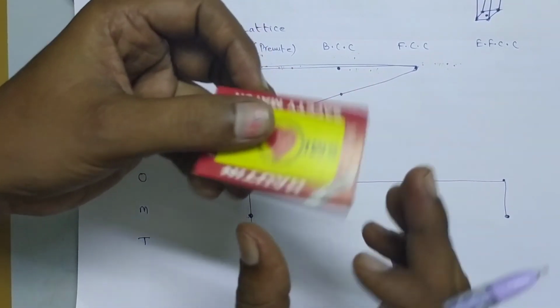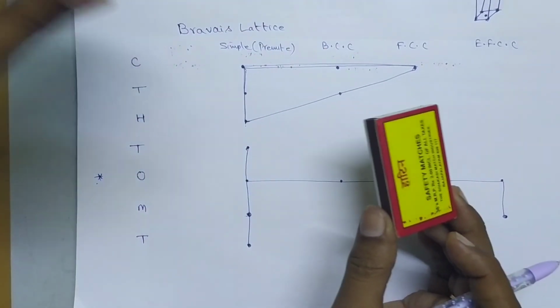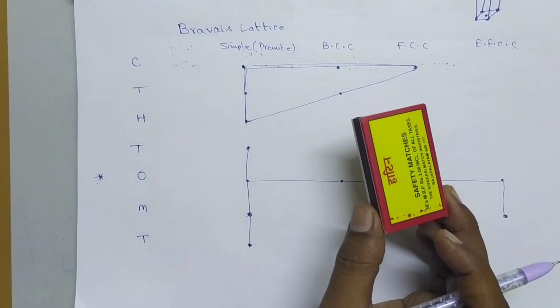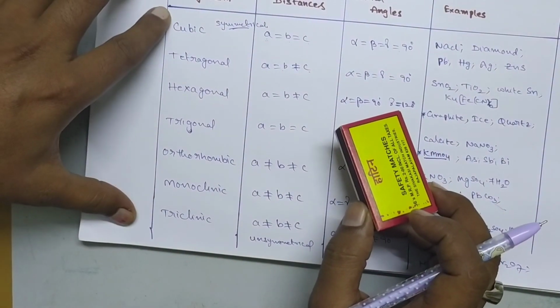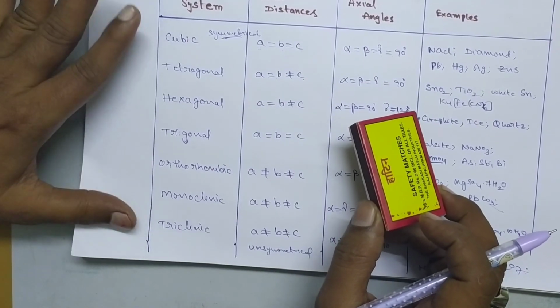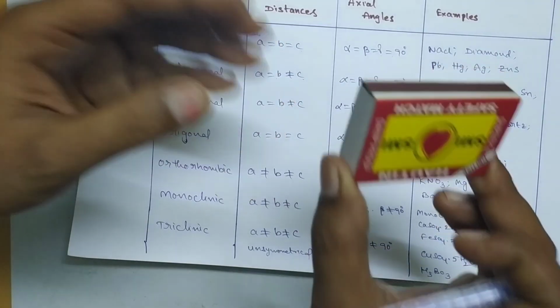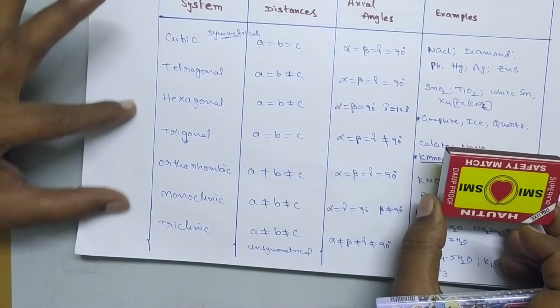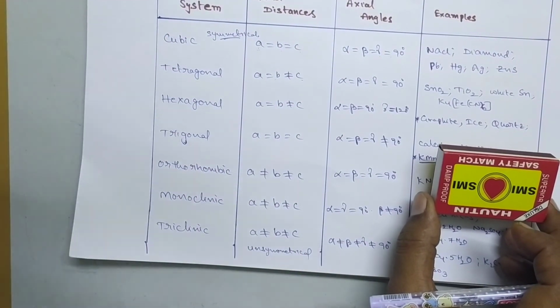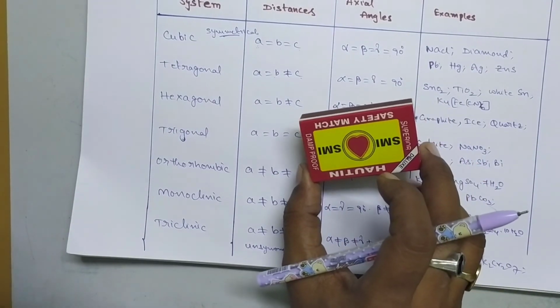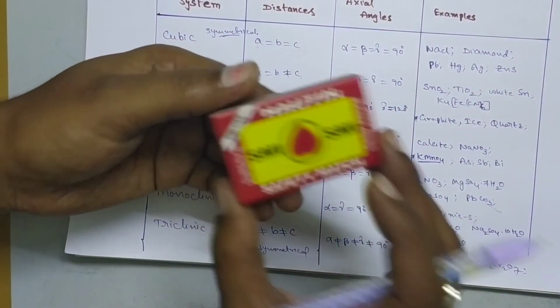So guess which of the given crystal systems this structure belongs to. These are the several crystal systems. So from these crystal systems, this matchbox belongs to which of the following crystal systems? Let you guess, and please comment on the comment box.